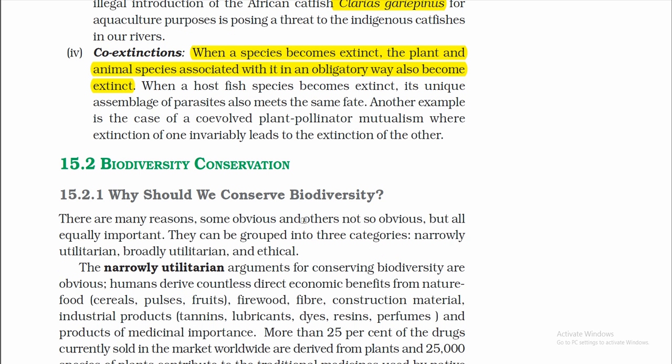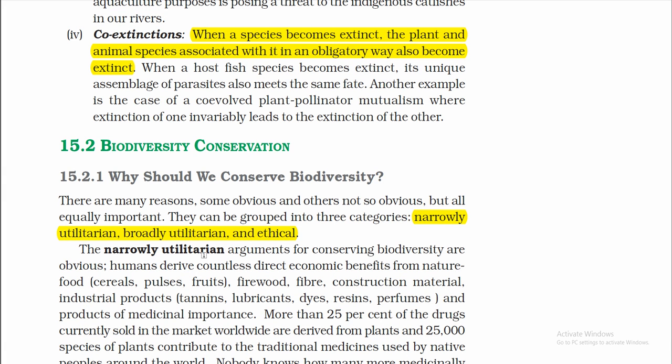There are many reasons, some obvious and others not so obvious, but all equally important. They can be grouped into three categories: narrowly utilitarian, broadly utilitarian, and ethical. The narrowly utilitarian arguments for conserving biodiversity are obvious. Humans derive countless direct economic benefits from nature: food, firewood, fiber, construction material, industrial products, and products of medicinal importance. More than 25% of the drugs currently sold in the market worldwide are derived from plants, and 25,000 species of plants contribute to the traditional medicines used by native peoples around the world.